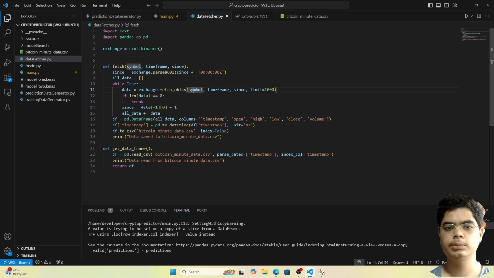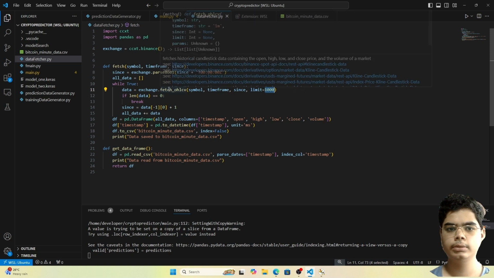So we'll pass the symbol. In our case, it will be BTC, since we want this data about Bitcoin. Then we'll pass the time frame. Then we'll pass since, and we'll pass a limit. We have to pass this limit so that at a time it will fetch 1,000 data points.